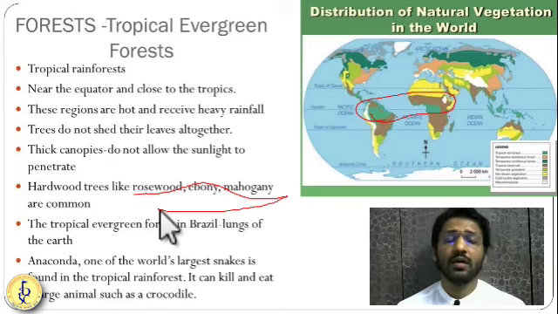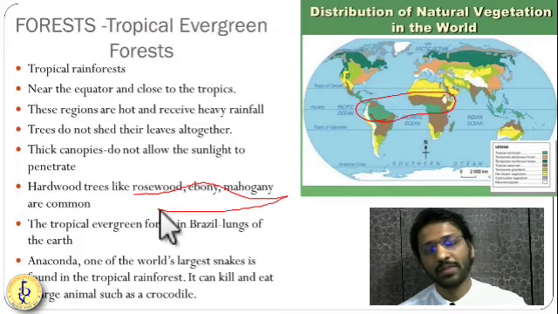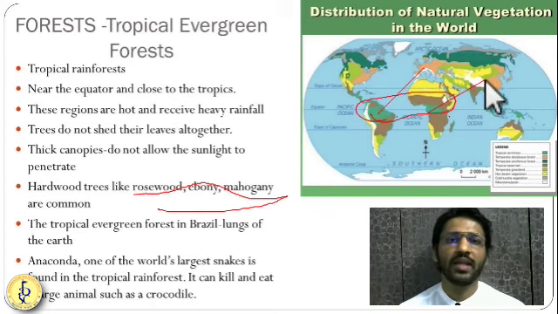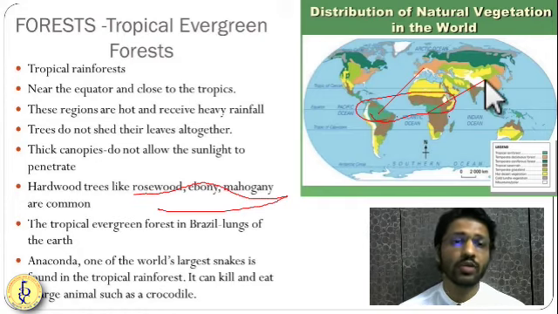So guys, this chapter is very important from prelim point of view, and you should remember these names. They will be asked in your exam. In this region you will see the dense evergreen forest in South America and Africa. South America specifically around the Amazon River, the largest river by volume.